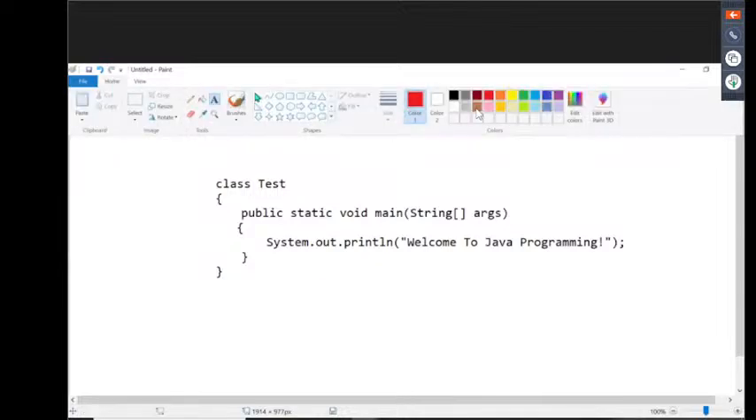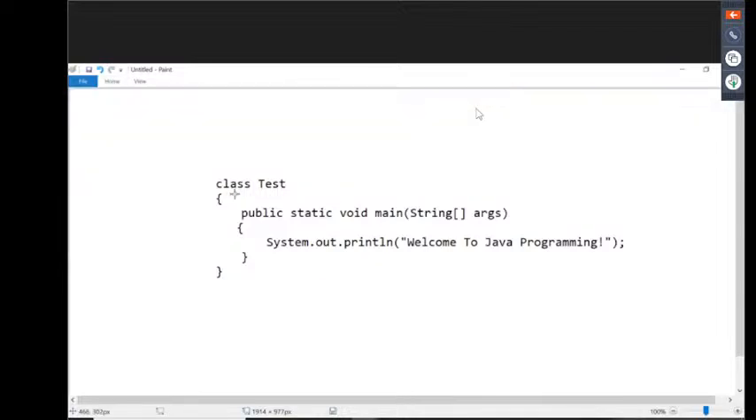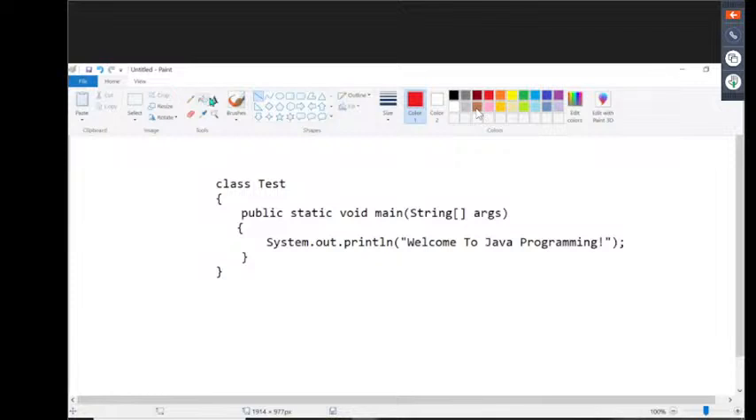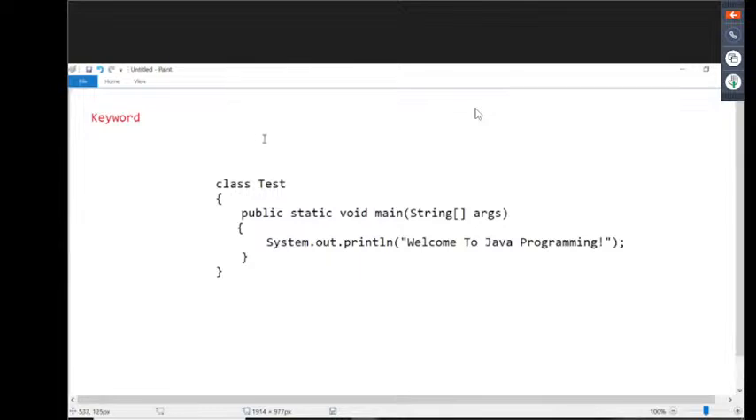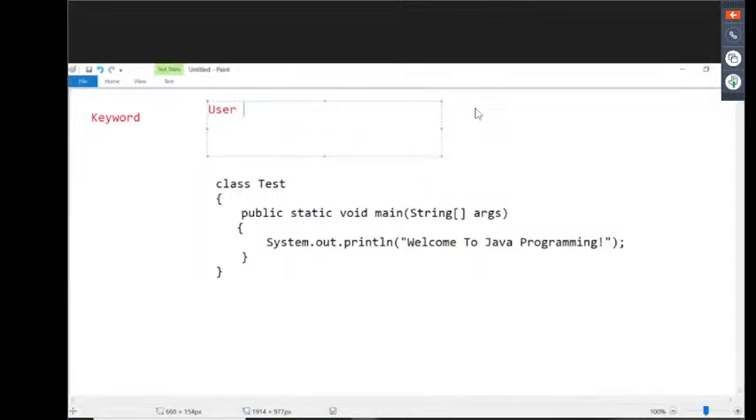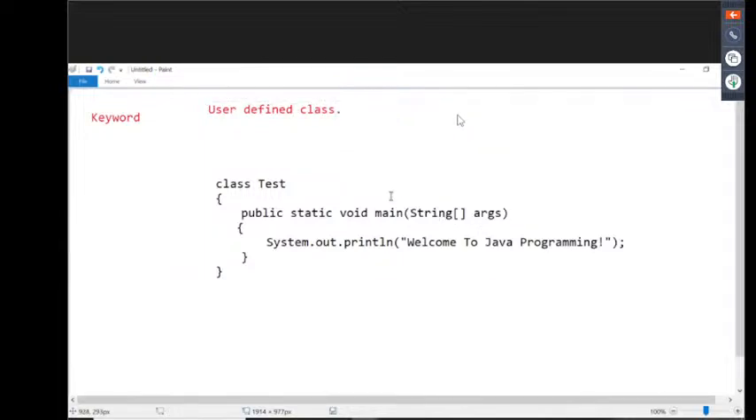First of all, what is this class? Class is a keyword. What is this Test class? Test is a user defined class. It is not a predefined class. Of course, the main class at the same time is also a user defined class. What are these public and static?